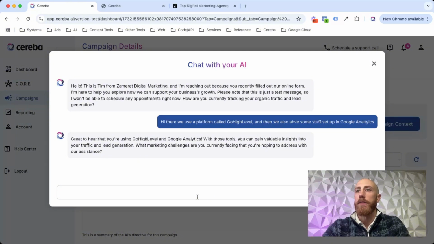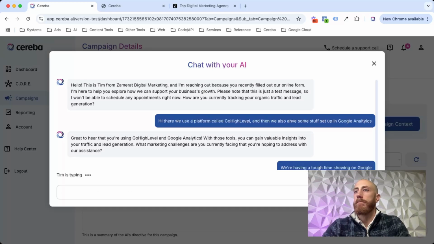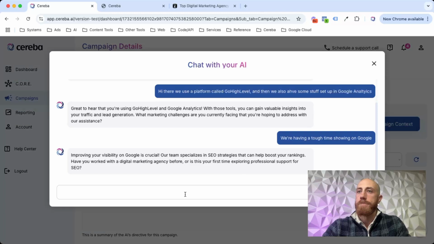Great to hear, using High Level and Google Analytics. These tools give you valuable insights. What marketing challenges are you facing? We're having a tough time showing on Google. Have you worked with a digital marketing agency before, or is this your first time exploring? And these are just the engagement questions that we set up whenever we're setting up the conversation flow.